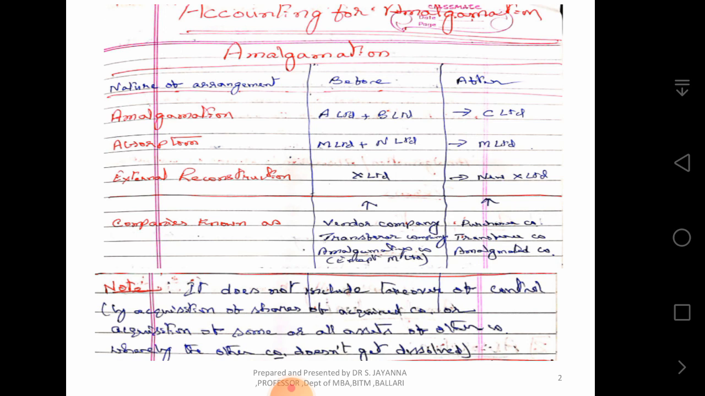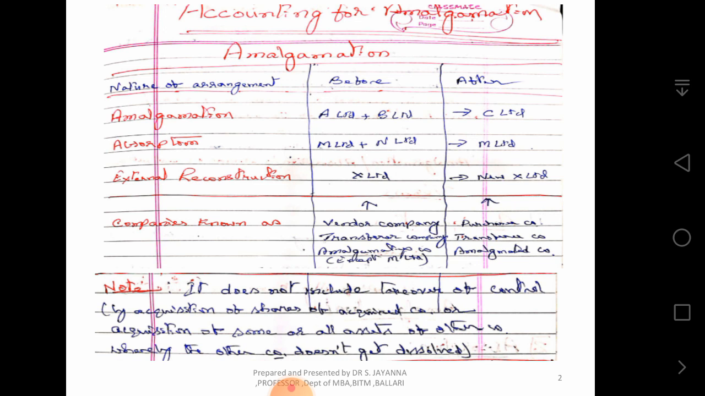So, in the case of amalgamation, all existing companies dissolve and a new company is formed, whereas in absorption, some of the existing companies get merged with one of the existing companies, and no new company is formed. In external reconstruction, only one company which was there, that old company, is dissolved and a new company is formed. So, this is the meaning of amalgamation, absorption and external reconstruction.